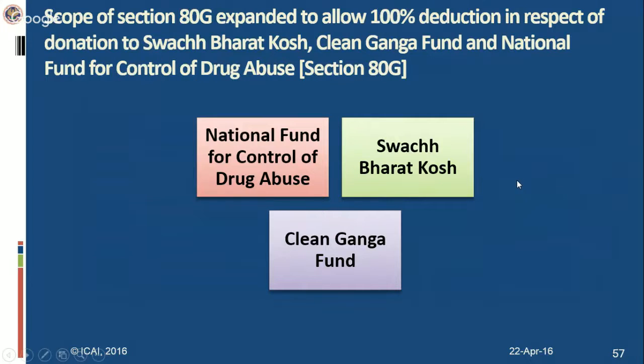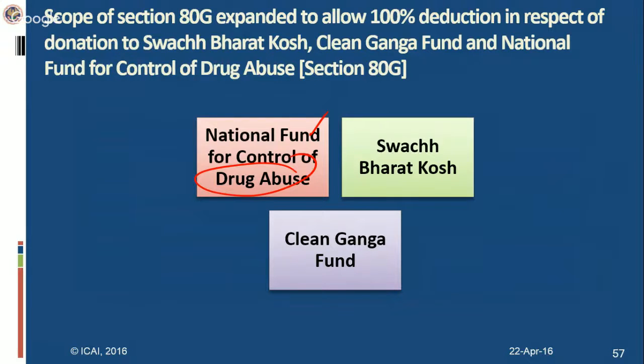So these 3 funds will qualify for 100% deduction without any qualifying limit. The National Fund for Control of Drug Abuse is a fund created by the Government of India in the year 1989 under the Narcotic Drugs and Psychotropic Substances Act. This is for control of drug abuse.